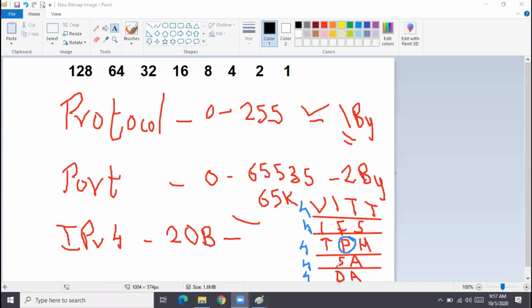Whereas the port numbers, the range is what? 0 to 65K. Exactly, to be exact, 65535. Why? Because you have 2 bytes. 2 bytes basically means how many bits? 16 bits altogether. And 2 raised to 16 is what? 65K. Clear, guys? Yes, clear.